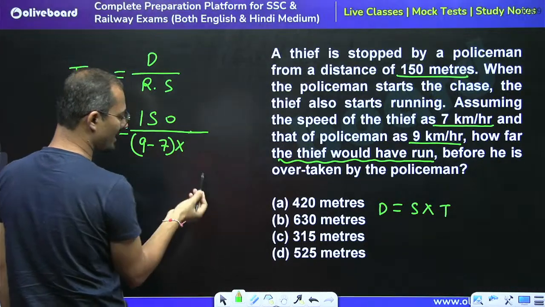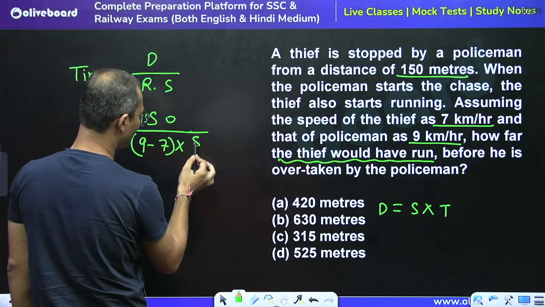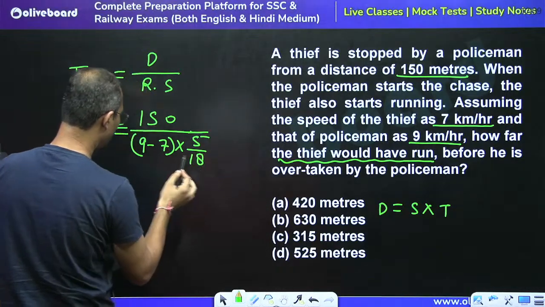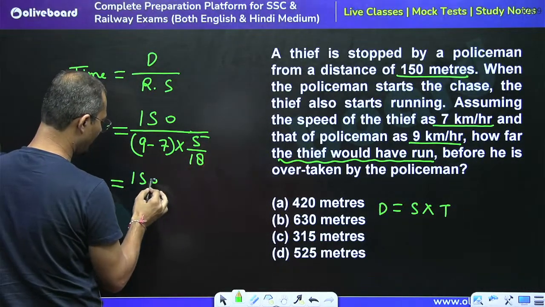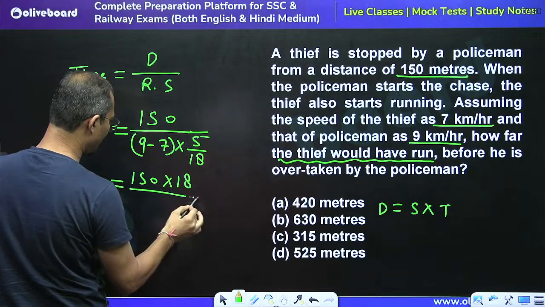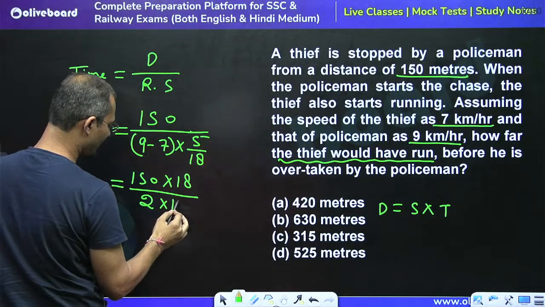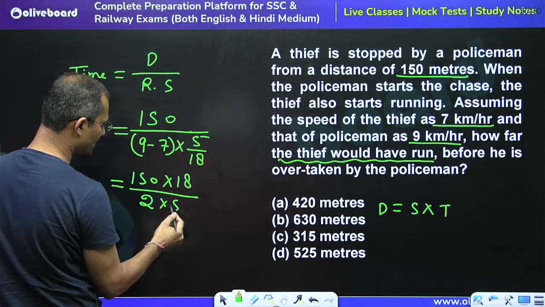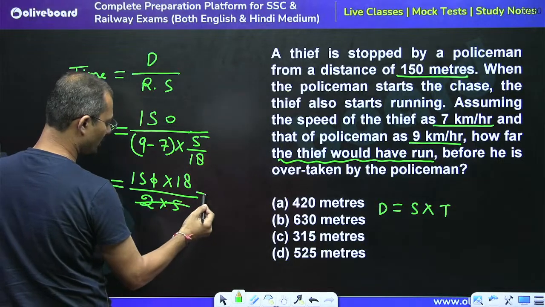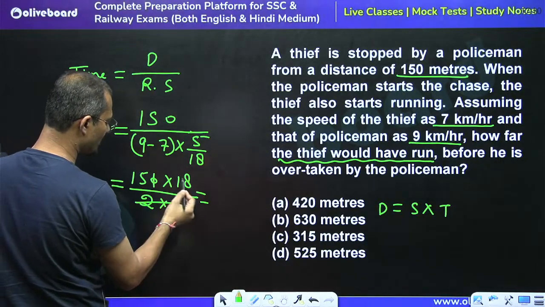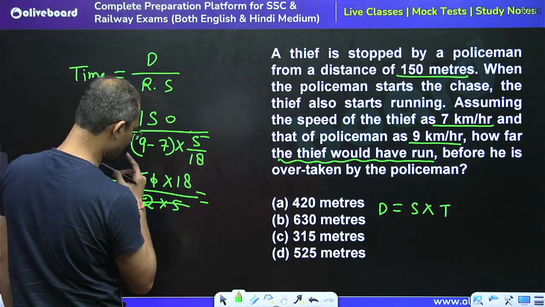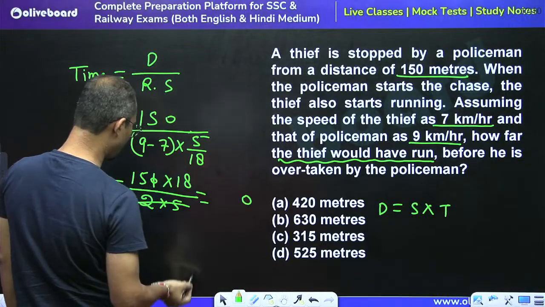So we have to convert it into meter per second by multiplying by 5 by 18. So we can say 150 into 18 divided by 2 into 5, so this would become 10 and the 0 would be cancelled. So 15 into 18. So we can say that 18 fives are 90.